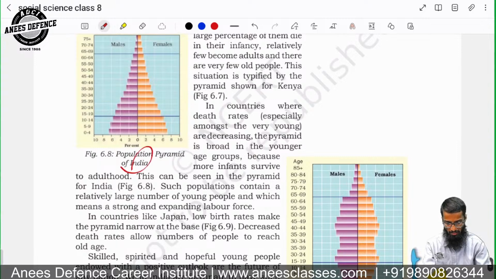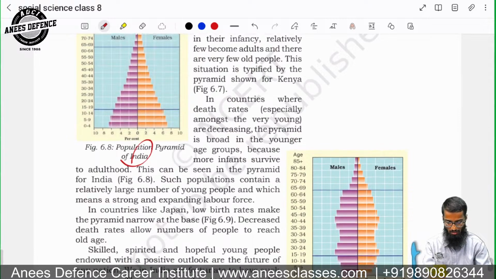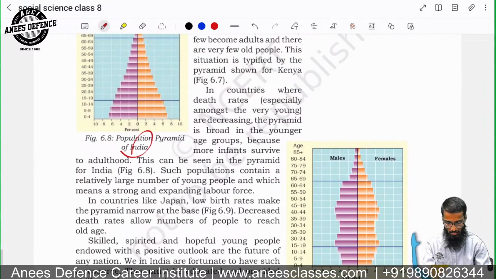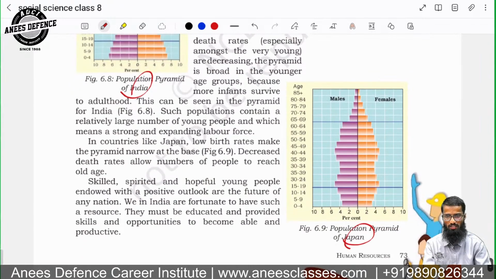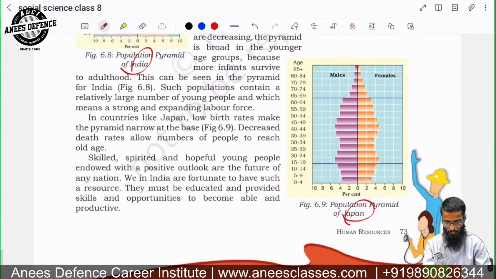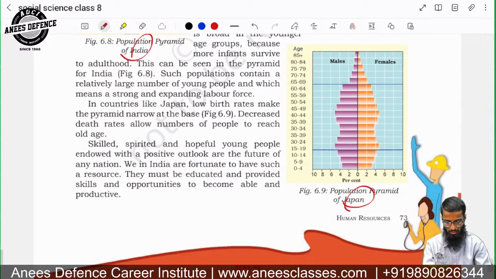The countries where the birth rates are especially high, amongst very young, are increasing. The pyramid is broader in the younger generation because more infants survive. मतलब यहाँ पर मेडिकल क्वालिटीज अच्छे रहने की वजह से ऐसा होता है, राइट। In countries like Japan, low birth rate makes the pyramid narrow at the base. Decreased death rates allow the number of people to reach old age.